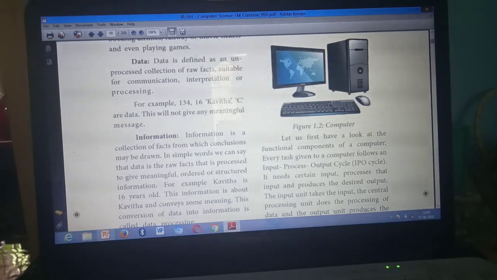This is the first point for data. So here this is the first point. Conclusions may be drawn, up to that. First point for information. Second point. This will not give any meaningful message. This is the second point for data. Information you need to write, this will give meaningful message. Second point for information. Third point, this example. For example, up to data. Here third point. For example, Kavita is 16 years old. This information is about Kavita and conveys some meaning. Understand?